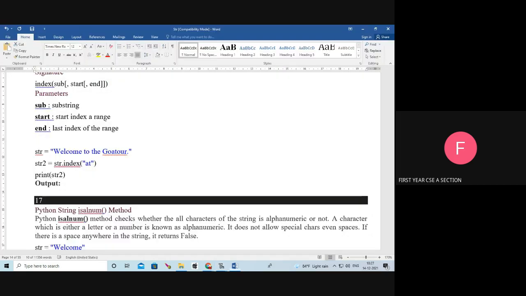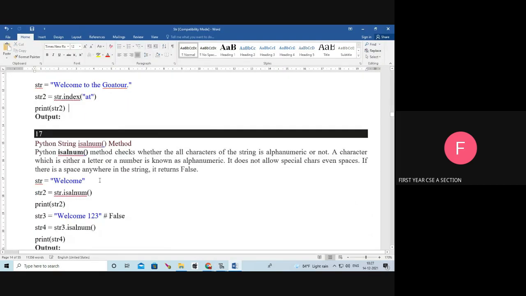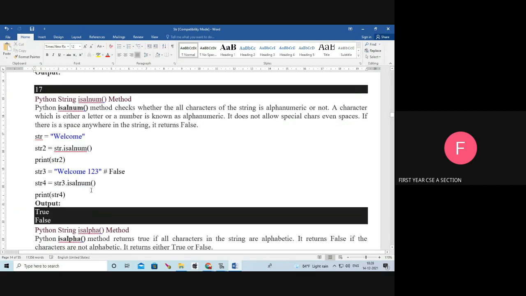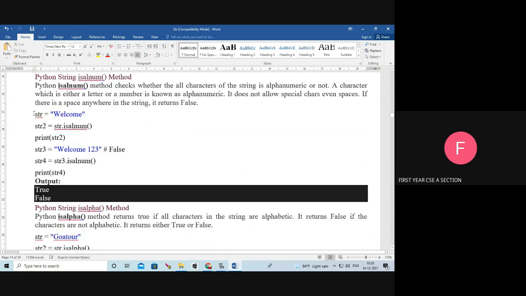Okay, that's our next one: the isalnum function. isalnum means alphabet and numeric. Okay, it checks whether the particular string is alphanumeric or not. If it is alphanumeric, it returns true, otherwise it returns false.